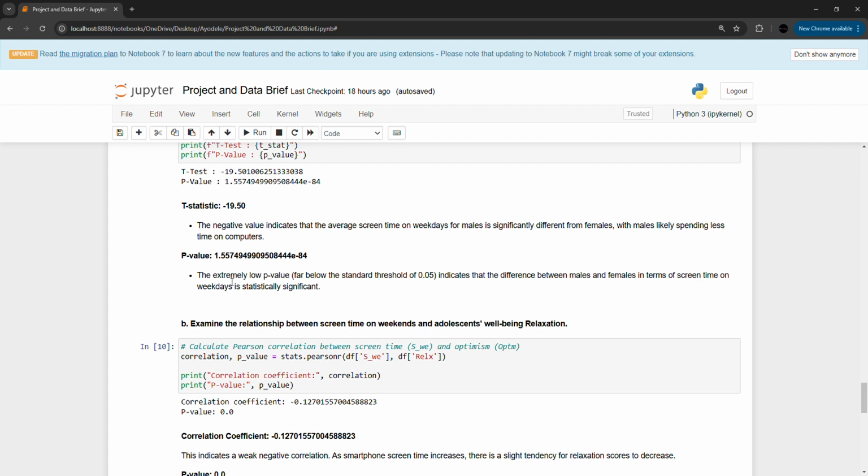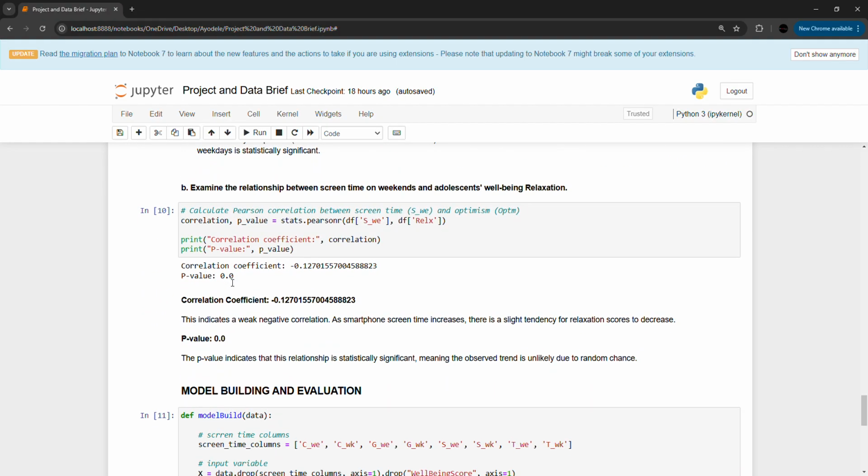The second one we performed was examining the relationship between screen time on weekends and adolescents' well-being relaxation. What effect does spending time on weekends with your smartphones or other screens have on relaxation? We got the correlation coefficient and the p-value.